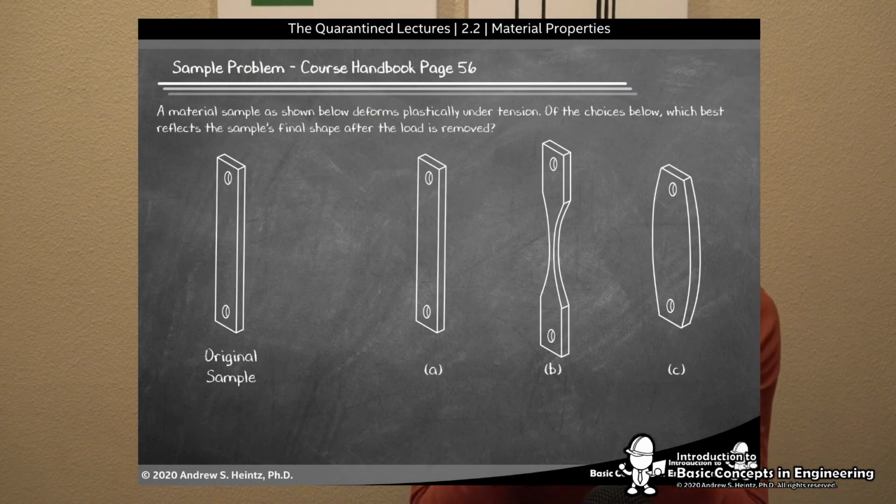So let's go to Course Handbook, page 56 for a quick sample problem. A material sample as shown below deforms plastically under tension. Of the choices below, which best reflects the sample's final shape after the load is removed? So what we have here is our original sample, just a rectangular piece of material. After it deforms plastically under tension, does it look the same? Has it stretched in the middle? Or has it compressed and gotten fat in the middle?